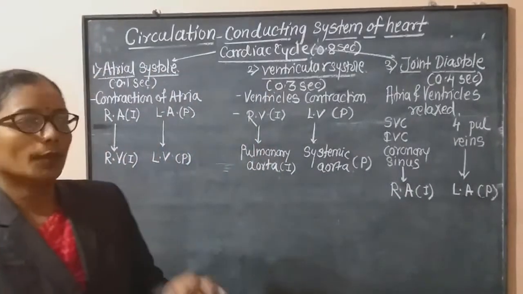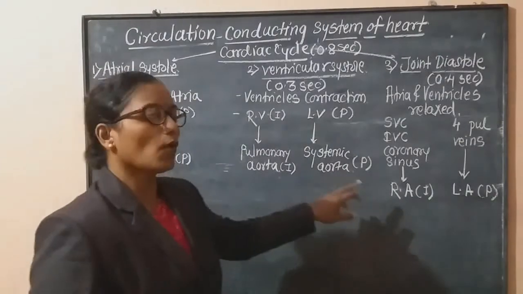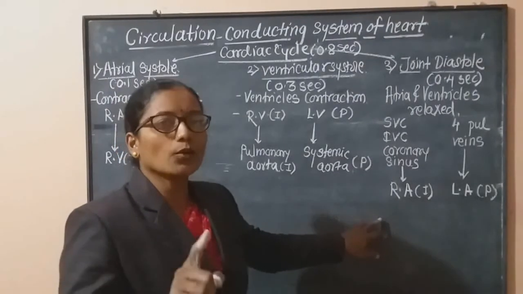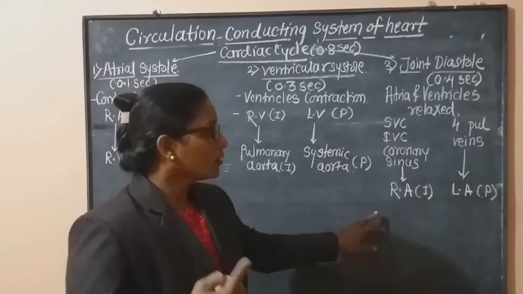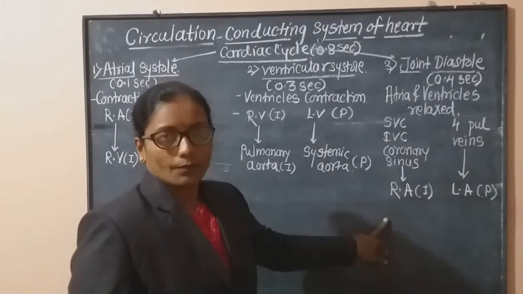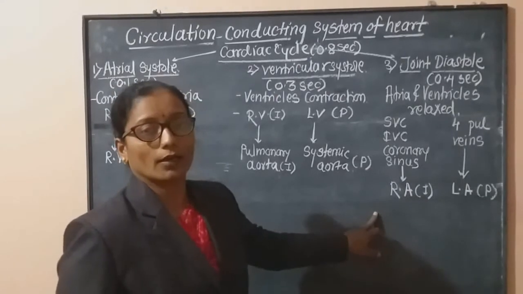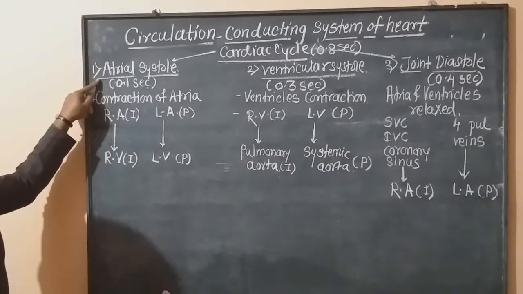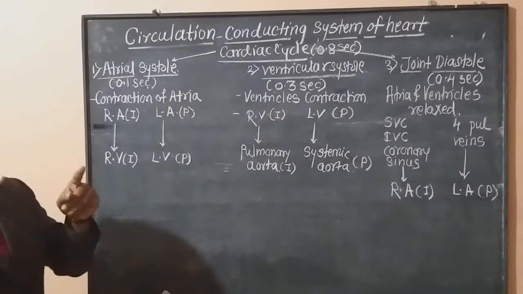Now please remember, if you remember this type of summary or flow chart, then and only then can you describe the working of the heart. By just reading, you cannot describe the working of the heart. You have to concentrate. Atrial systole means contraction of atria, and you have to think what happens then.